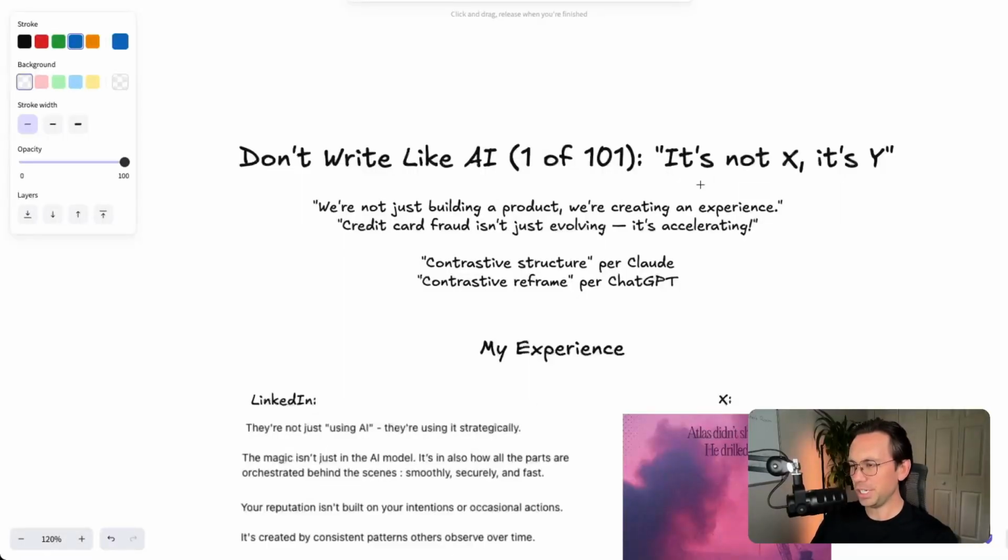So what negation is, very simply, is it's not X, it's Y, where the second part negates the first part. And this can be within a sentence or it can be multiple sentences, which we'll show examples. So an example is we're not just building a product, we're creating an experience. And credit card fraud isn't just evolving, it's accelerating. And we're not going to get into this right now, but notice the M dash there, separating the two ideas.